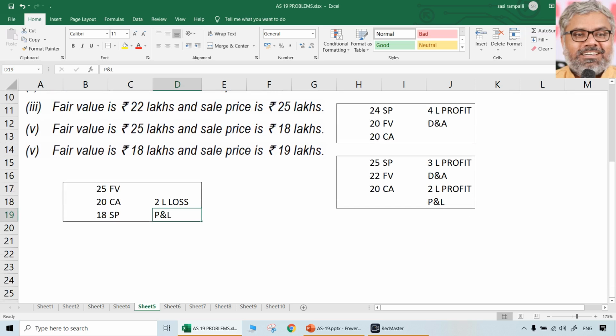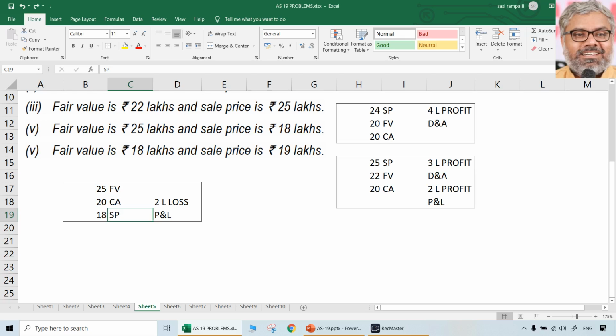Selling price below fair value, which is this case: if it is profit, that can be recognized immediately. But if it is loss, that has to be recognized in the P&L account with a condition, provided it is not compensated in future lease payment. So that is the point we should write. So that also has to be written with a condition. Conditional recognition of the 2 lakhs loss will be there in this case. Identify once again: selling price is not more than fair value, it is less than fair value. There is no problem in that. The problem will only be when the selling price is more than fair value. So that is the fourth point.